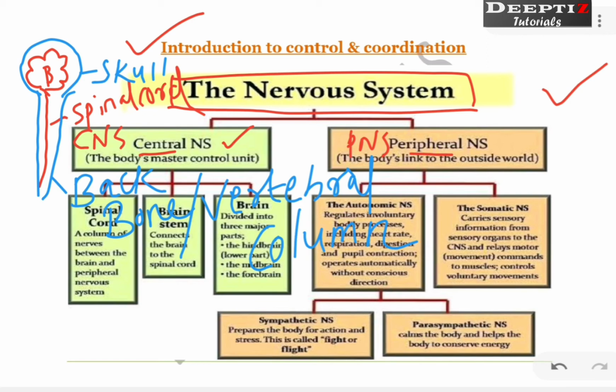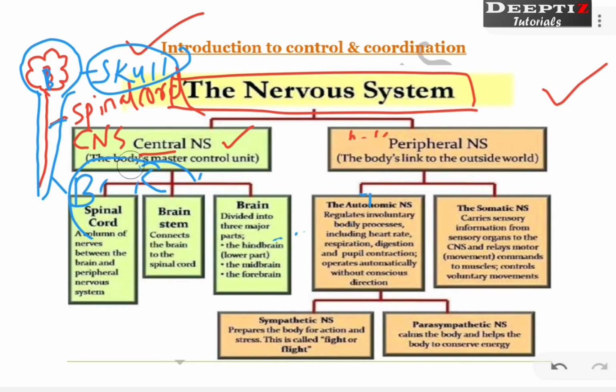Now imagine the same structure in your body. It is coming in the central axis of your body, right? The brain is within the skull, in the head region, followed by, through the central axis, this long thread-like structure which we call the spinal cord. So the brain, which I have written here as B, is protected by a bony case called the skull. The spinal cord is protected by the backbone or vertebral column. You need not count the skull and backbone because these are made up of bones. We are not talking about the bone system right now, we are talking about the nervous system.